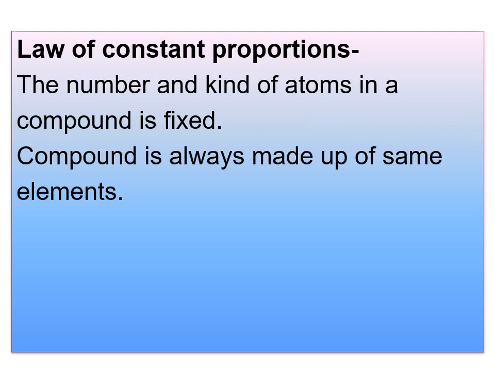Coming to the explanation of constant proportions, according to his theory, the number and kind of atoms in a compound is fixed. As the kind of atoms is fixed, this implies a compound is always made up of the same elements. And you have to remember like this: as the number of atoms of different elements in a compound is fixed, the ratio of atoms in a compound is also fixed. And one more point, as atoms have fixed masses, in the compound the elements are combined in a fixed ratio by mass. So combining these two, we get the law of constant proportions.